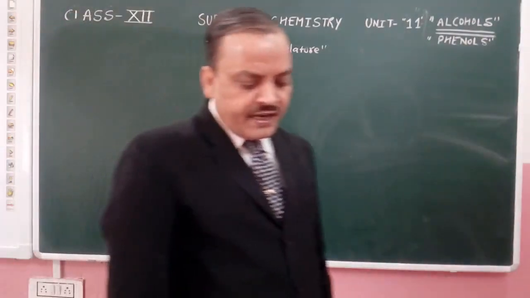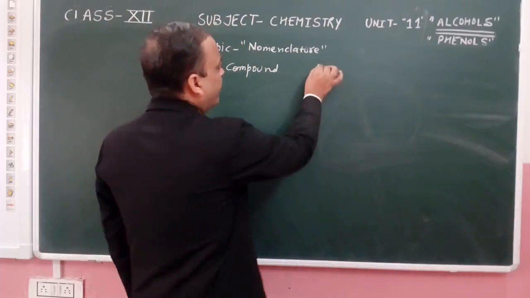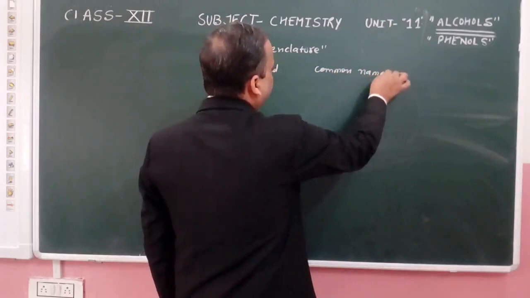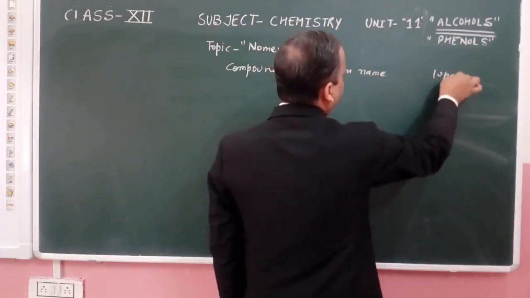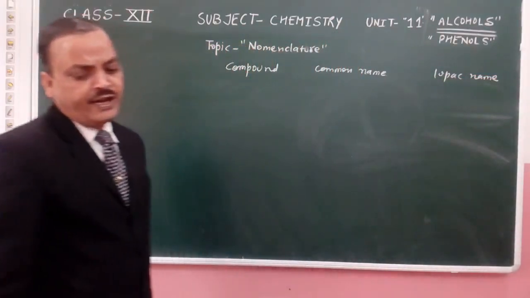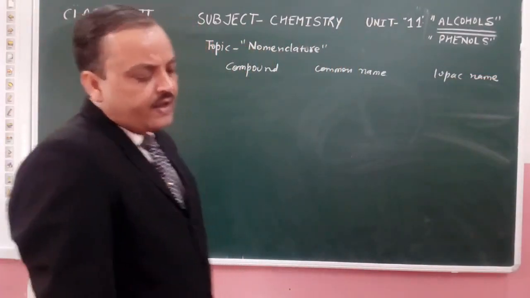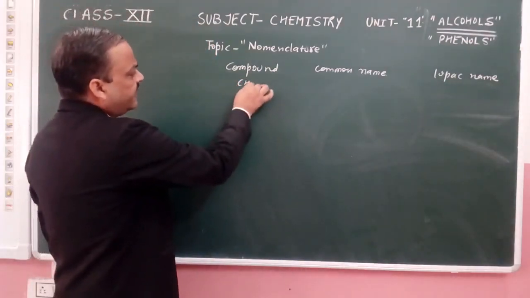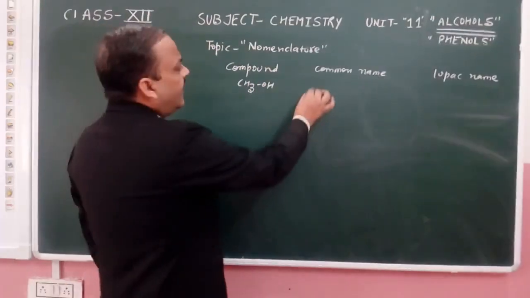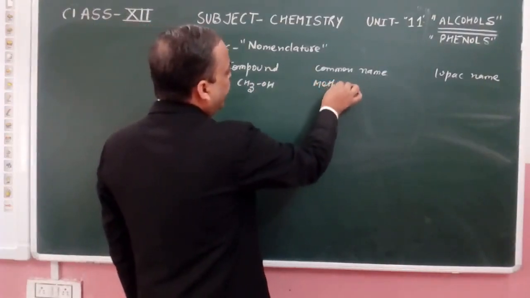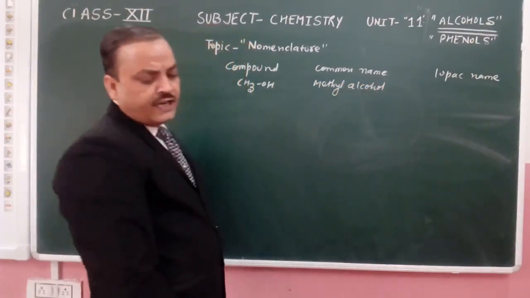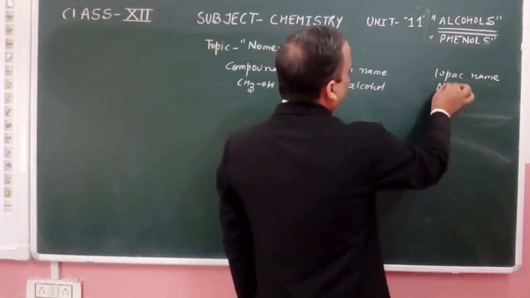Compound, common name and IUPAC name. First, we have CH3OH. Common name methyl alcohol, and IUPAC name methanol.